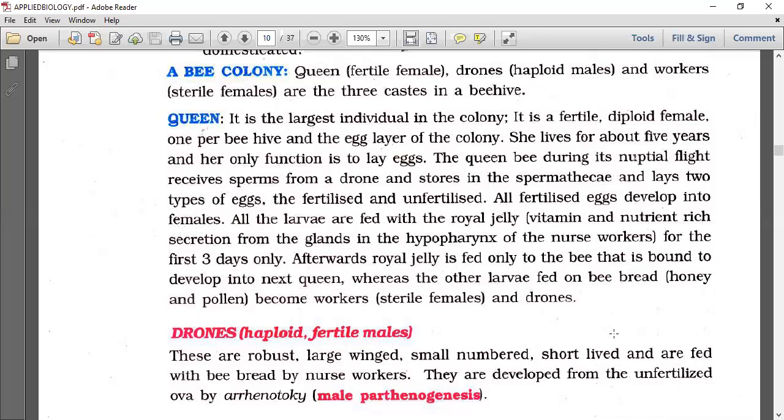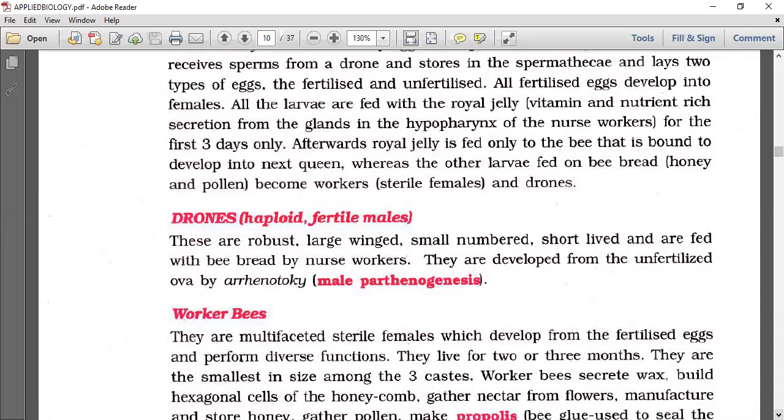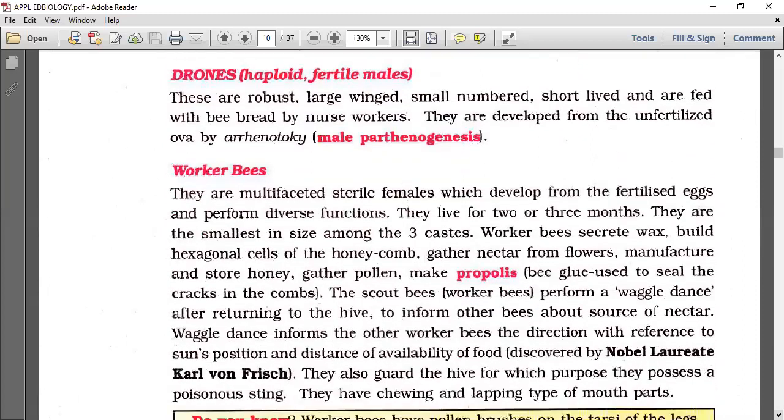Okay, so this is the information about the queen. Let's talk about drone. Haploid fertile males. I repeat, fertile male. They are robust, large winged, small numbered, short lived, and are fed with bee bread by nurse workers. For everyone, nurse workers are only providing the food material. They are developed from the unfertilized ova by a process called arrhenotoky or parthenogenesis. Do remember this unfertilized egg development, we say arrhenotoky or parthenogenesis.